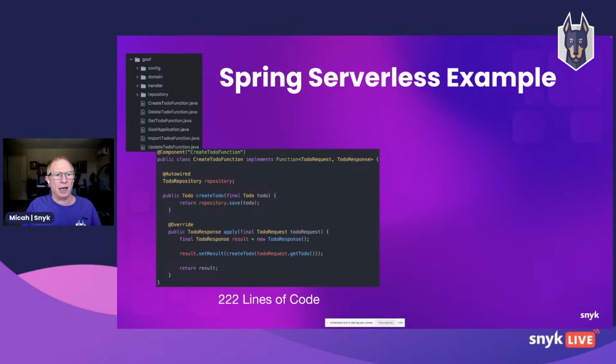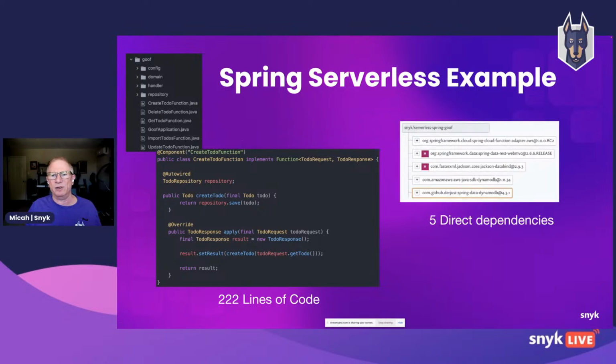So we have this nice little function. It's 222 lines of code, not bad. You may be inclined to think of that as the surface area of attack. I want to make sure my code doesn't have the vulnerability of SQL injection or cross-site scripting. I've looked at all of those. I think my code is good, but really we need to bring in a bigger view because this function, this 222 lines of code, has 5 direct dependencies.